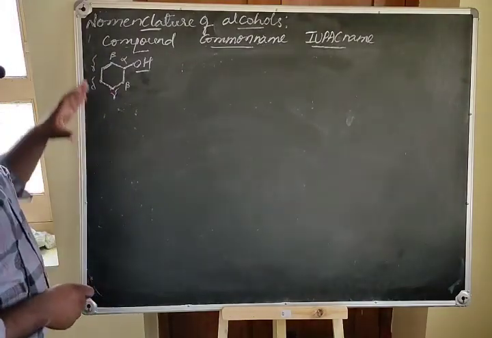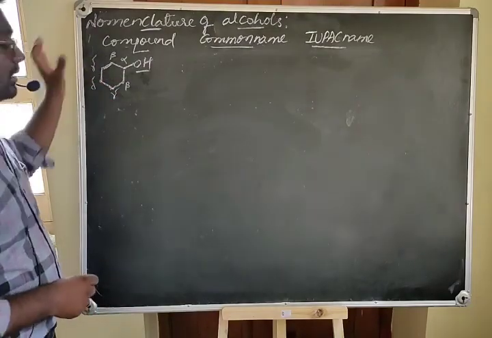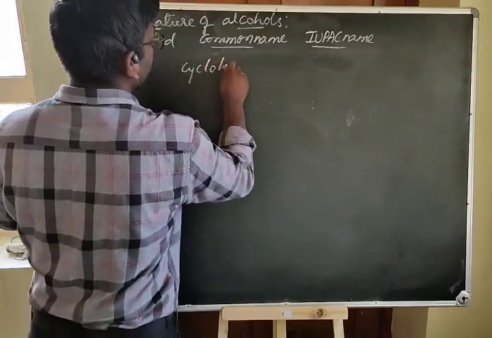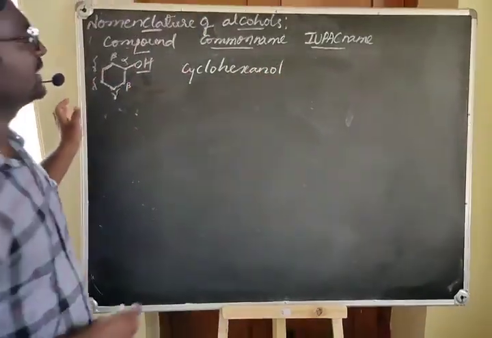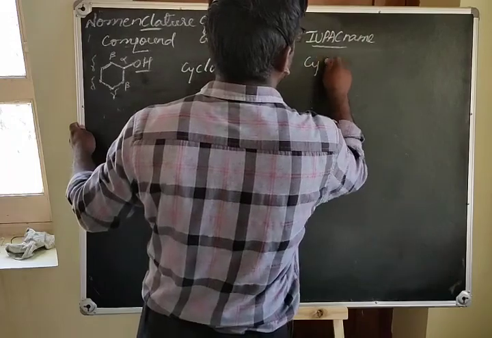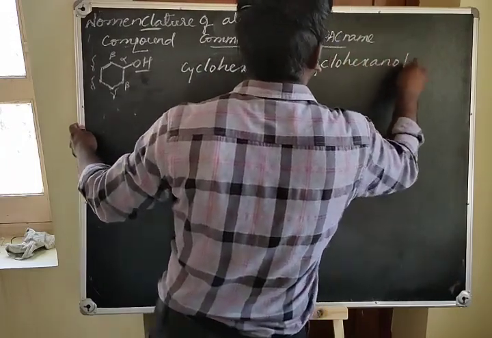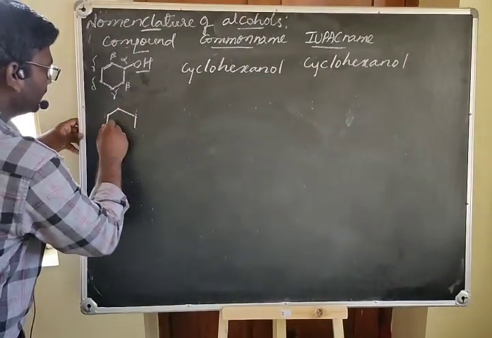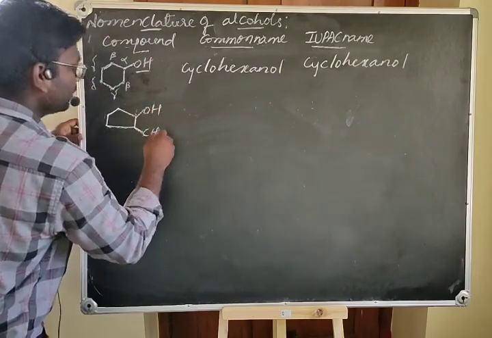In the common system, it is called cyclohexanol. And in the IUPAC system, it is also called cyclohexanol. Cyclo is used for ring structures. Yes, and when it comes to another compound, here the OH group is present and a CH3 group is present.